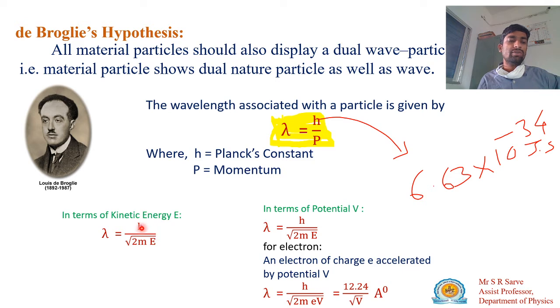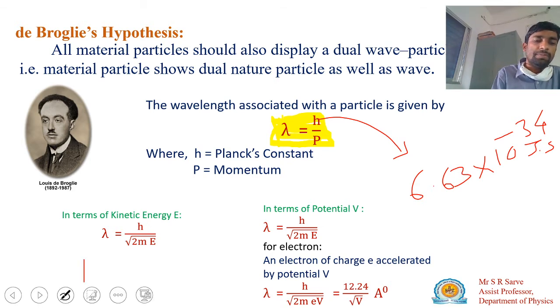Now, how does the relation lambda equals h divided by the square root of twice m E come about? P stands for momentum.